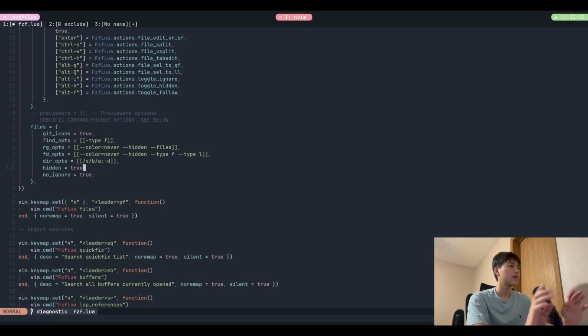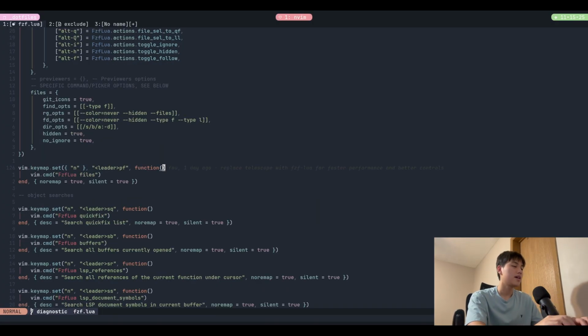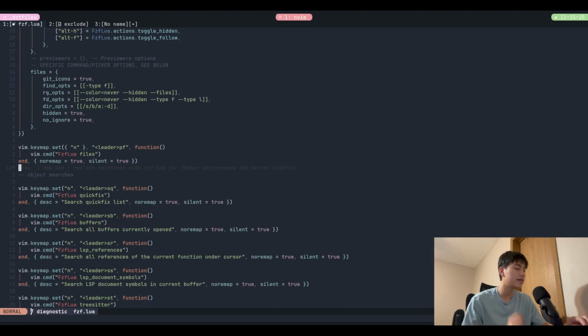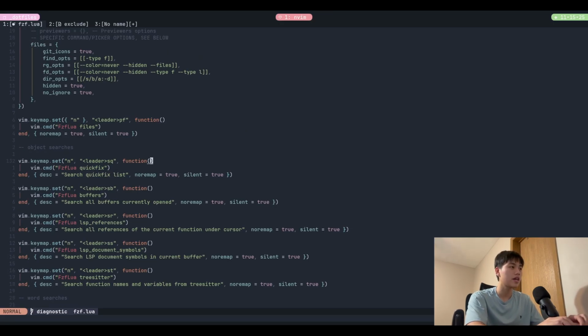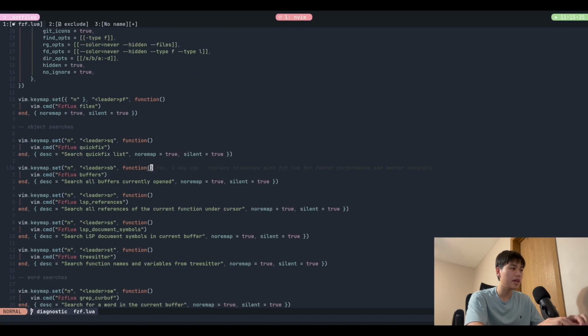So yeah, that's it. And if we come down to the key map here, my philosophy when switching is I want to retain the most amount of key maps that I'm familiar with, while also adding key maps that weren't possible before, because Telescope is usually slow, or at least slower than FZF. So you have the classic file search, leader PF for search files, and you have leader SB for search buffer and leader SQ for search quick fix.